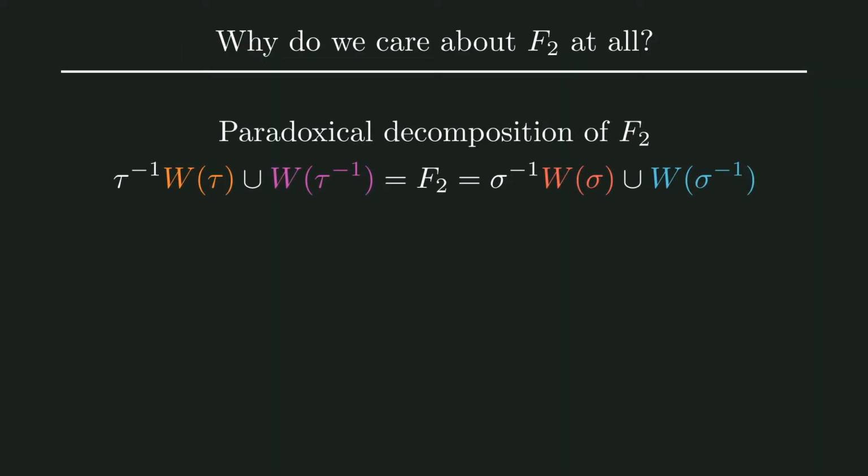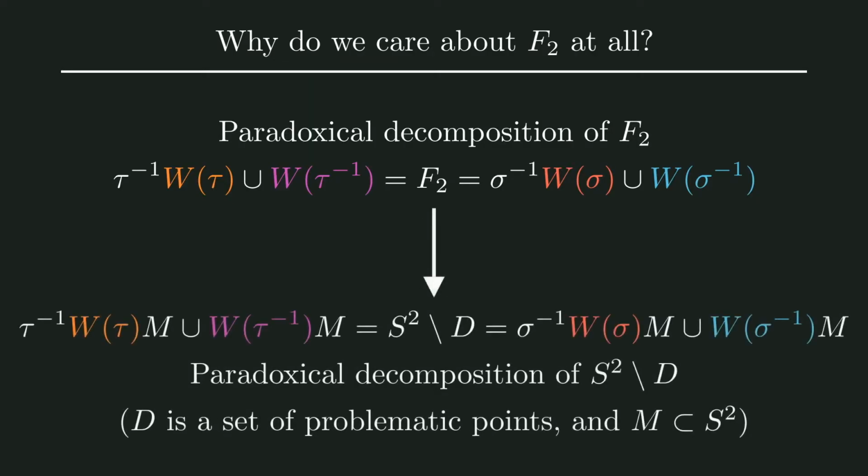You might wonder how this paradoxical decomposition of the free group will help us in proving the Banach-Tarski paradox. We can transfer the paradoxical decomposition of the free group to the points of the unit sphere almost directly using independent rotations that behave identically to the free group. Sigma, tau, and their products will then represent certain rotations. We will see these soon. You might notice that the paradoxical decomposition is not of the whole sphere. This is because we need to remove a set of problematic points D from the sphere to make the transfer work. We will see later exactly which these points are.